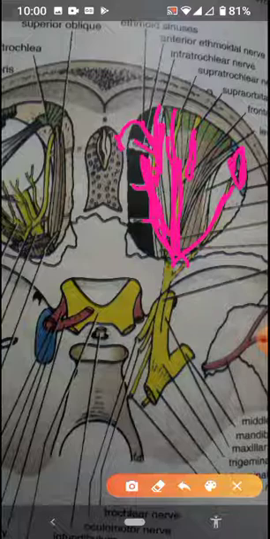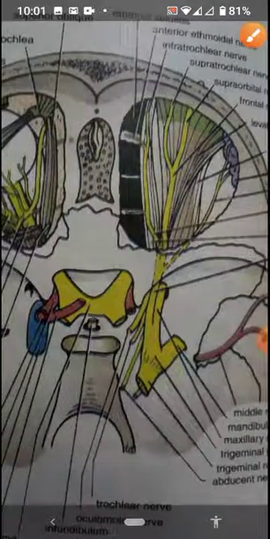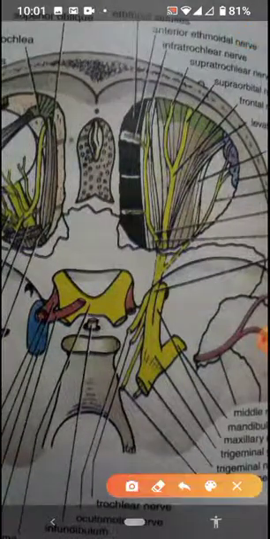So this is the anterior ethmoid, and this one is the long ciliary. Again I am telling you, trigeminal ganglion. You can see the trigeminal ganglion over here. It has three branches. One is the mandibular, one is the maxillary, and one is the ophthalmic.